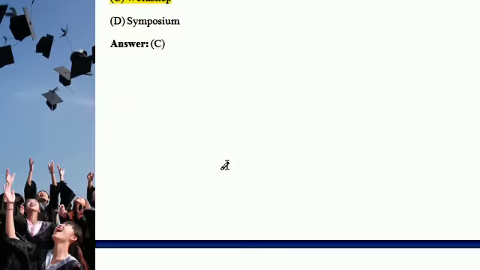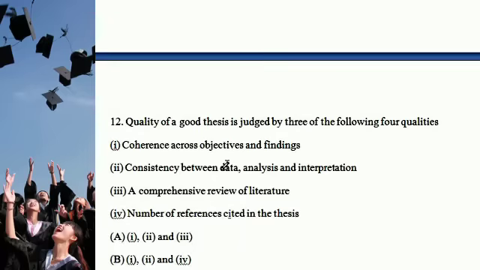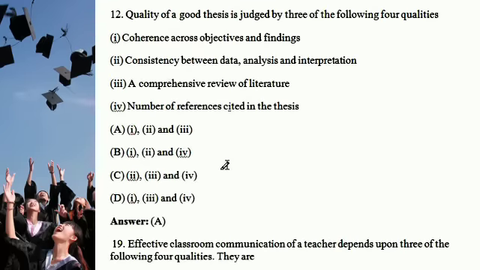Workshop. And next, the quality of a good thesis is judged by three of the following four qualities. Definitely the qualities are correlation across object findings, constancy between data analysis and interpretation, and comprehensive review of literature. This is the correct answer.